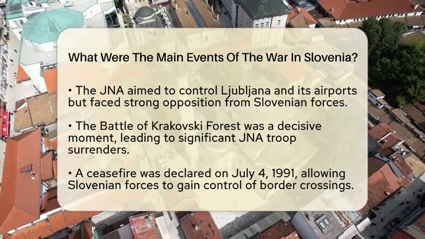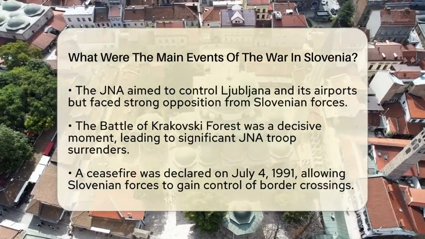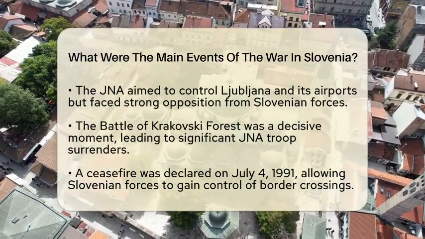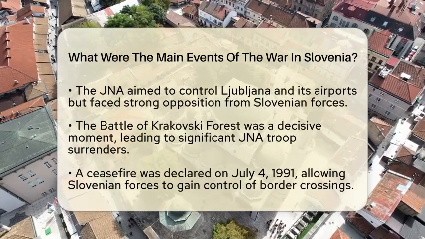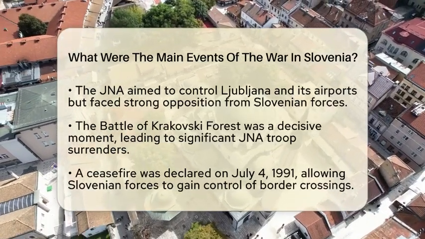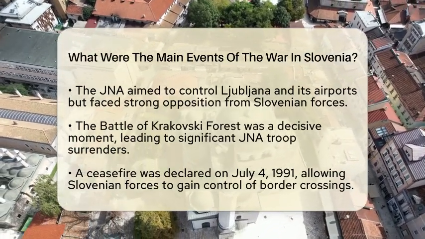A decisive moment in the conflict was the Battle of Krakovsky Forest. During this battle, Slovenian forces managed to force a significant surrender of Yugoslav People's Army troops. This marked a turning point in the war, showcasing the strength of the Slovenian resistance.